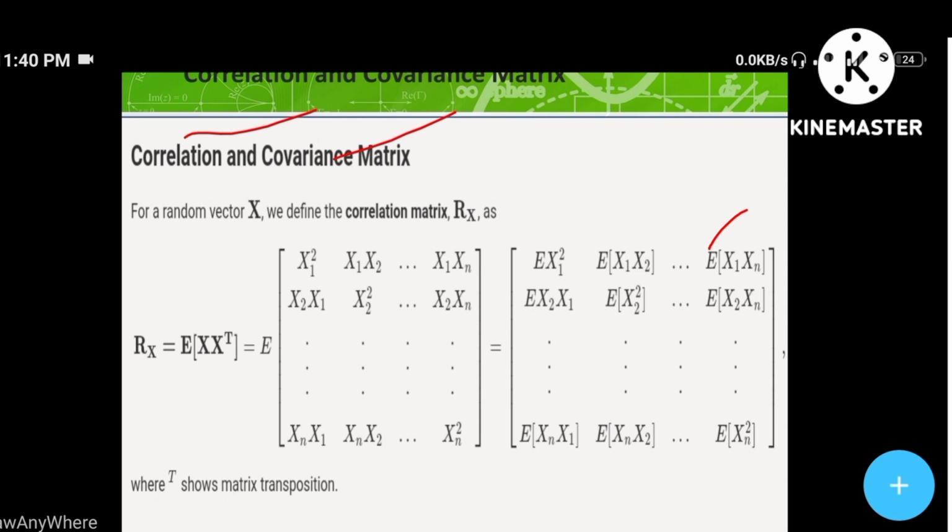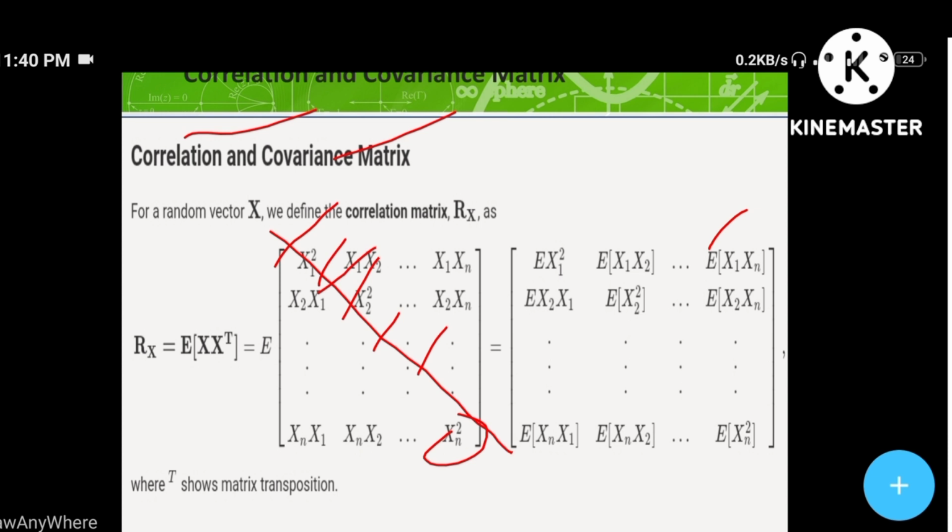x1 square, x1 x2, up to x1 xn. This is the first row, and further moving on to the second row, we get the elements x2 x1, x2 square, x2 x3, up to x2 xn. At the last row, the xn row, you get xn x1, xn x2, up to xn whole square. The diagonal elements are the correspondingly multiplied elements: x1 square, x2 square, x3 square, going on to xn square.